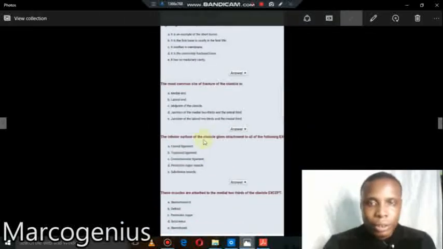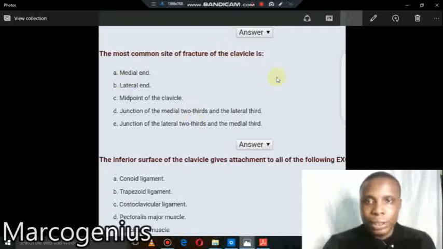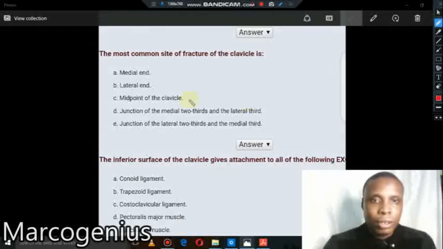The second one is: the most common site of fracture of the clavicle is... Now the most common fracture, the medial end, because I told you the most common fracture is the place where the medial end meets the lateral end. So is it the medial end? No, it's not correct. Lateral end? No, it's not correct.